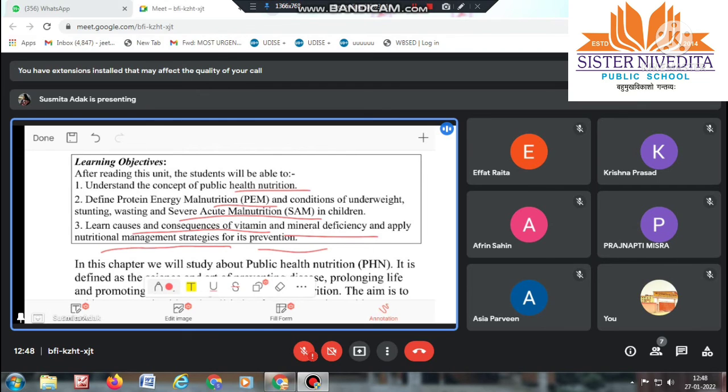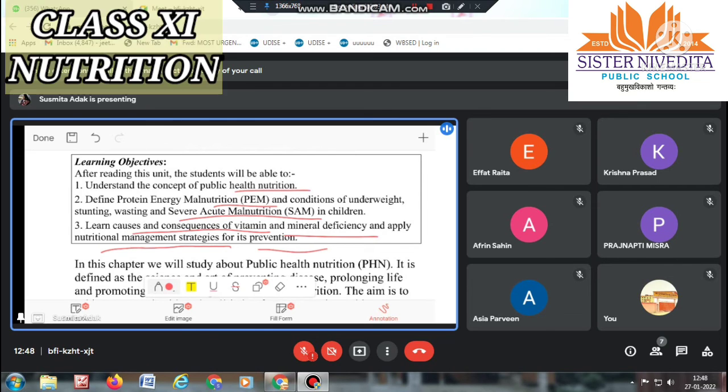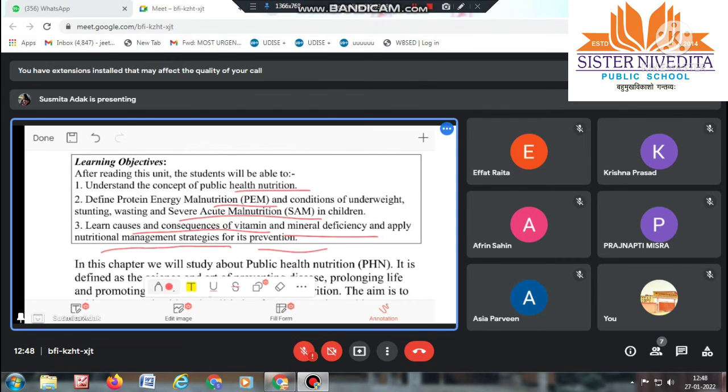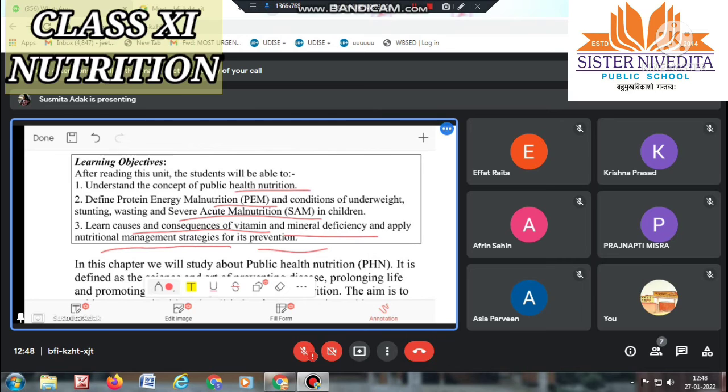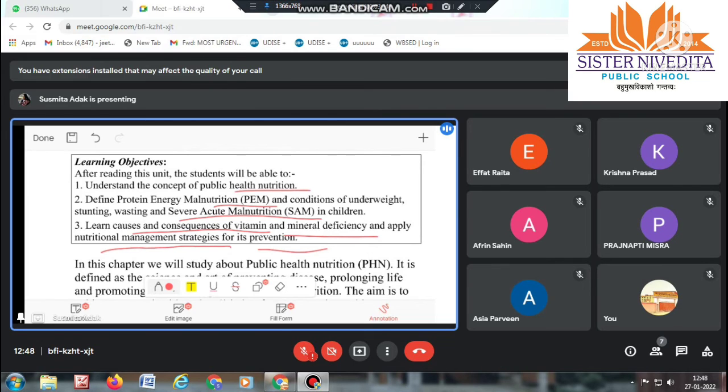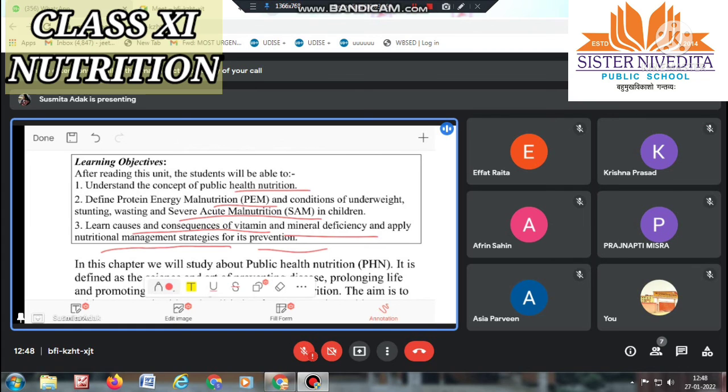Also there is one employability based unit, and on some day after completing a few chapters from these units, we will go to that employability skill portion.